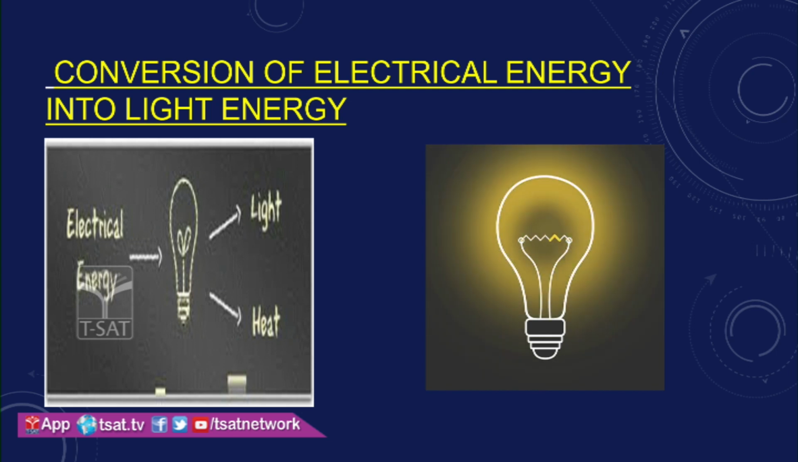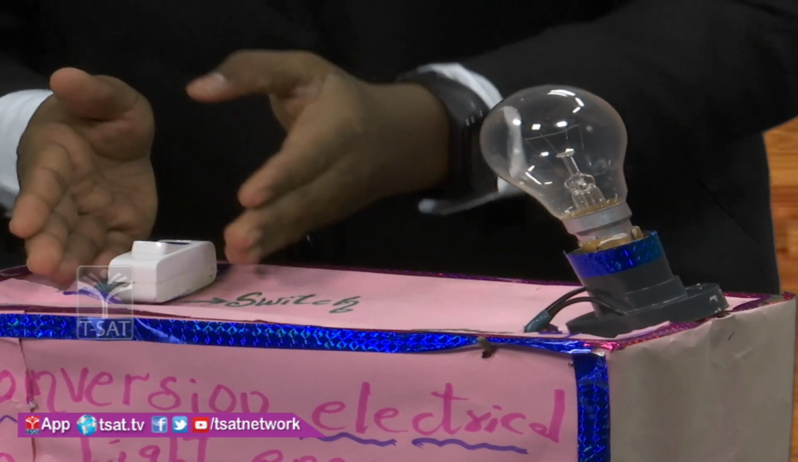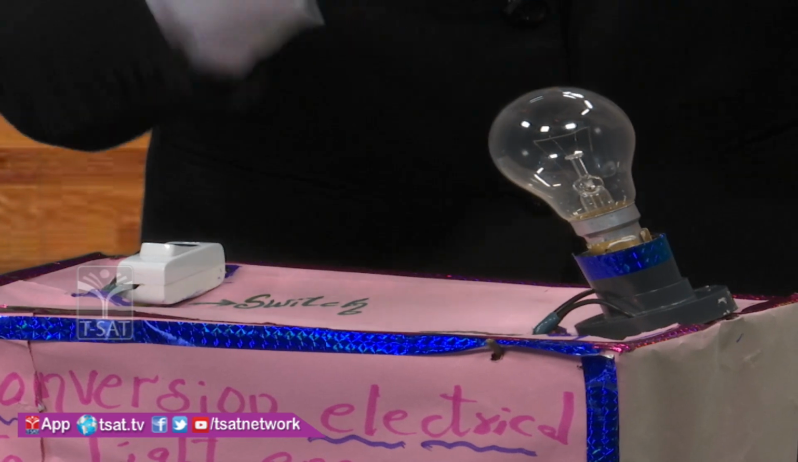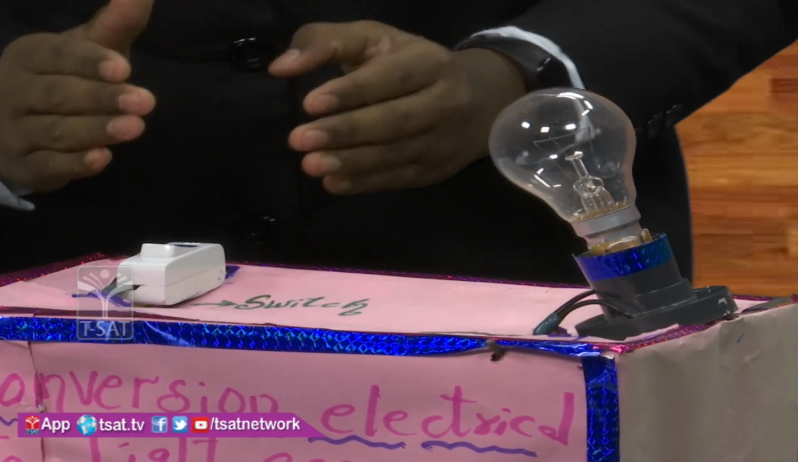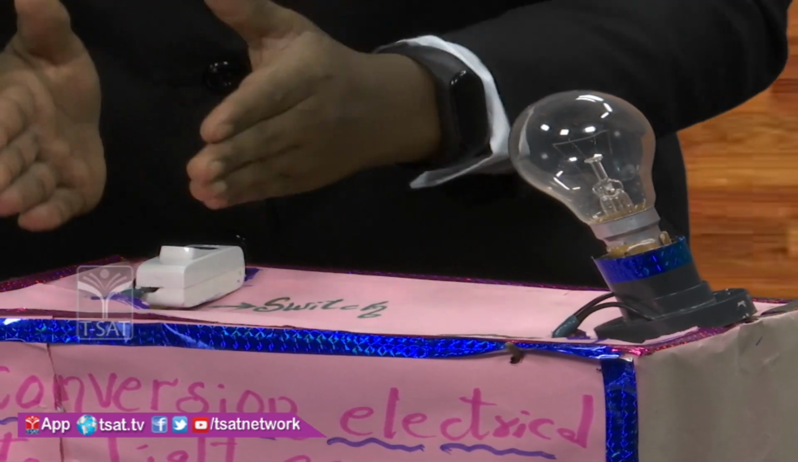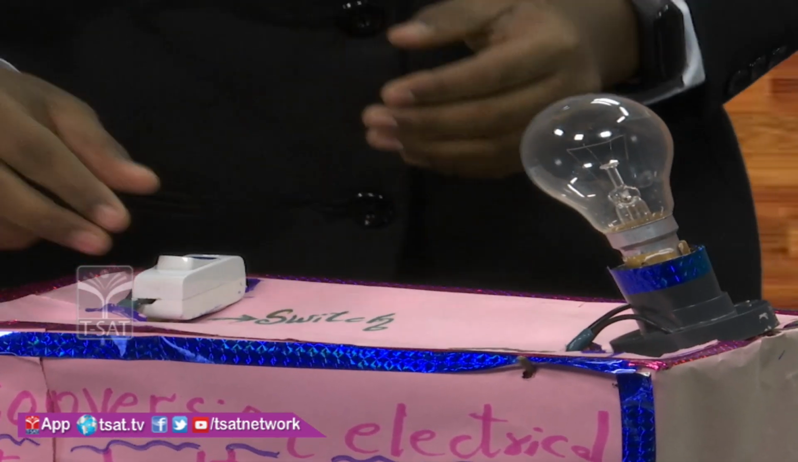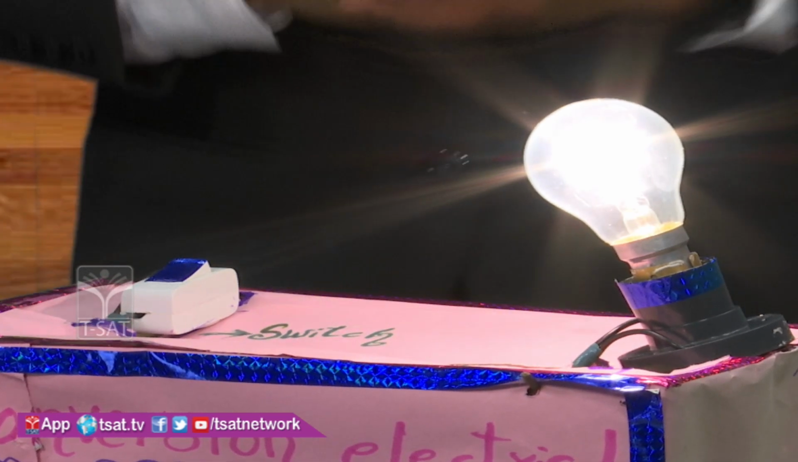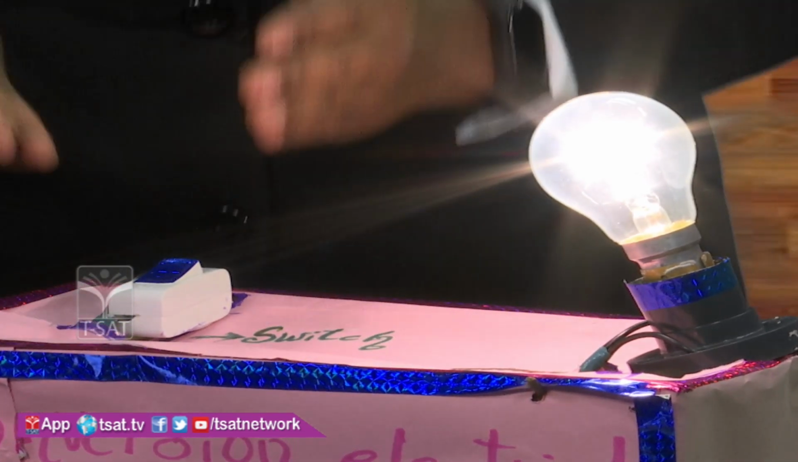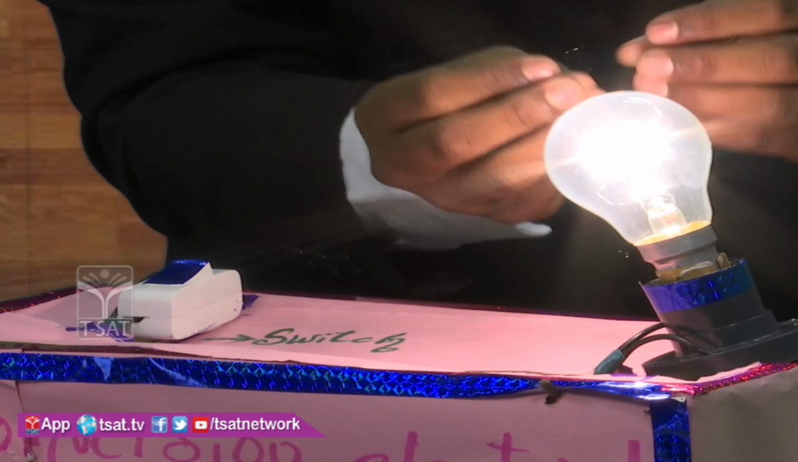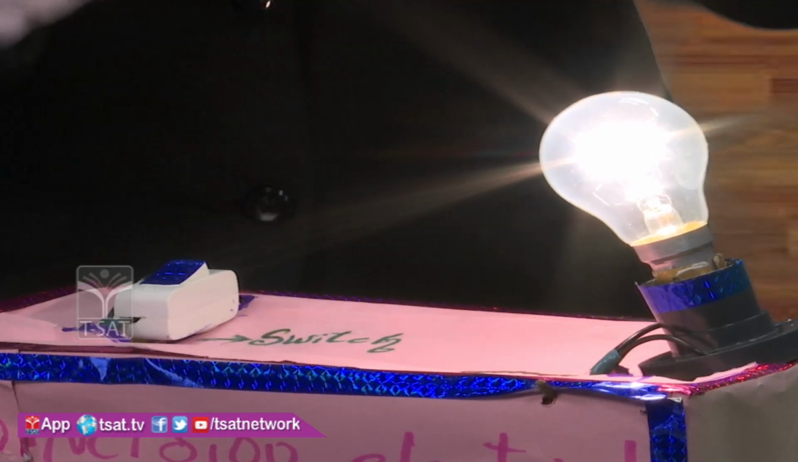See friends, here we had included the electrical energy and the bulb, which is a resource for light energy. When we apply the electrical charge to the bulb, then the light will glow. Would you like to see? Let's see. So friends, it is interesting, no? Here the electrical energy is converted into the light energy and the light glowed.